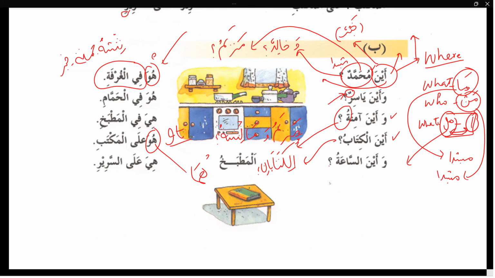So if I change the sentence, ainal kutubu, where are the books? So now how will you answer? Hum alal maktabi. They are on the table. One minute, you forgot one thing. If the plural of ghairu aqil comes, what is the rule?